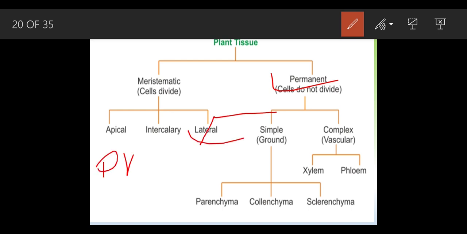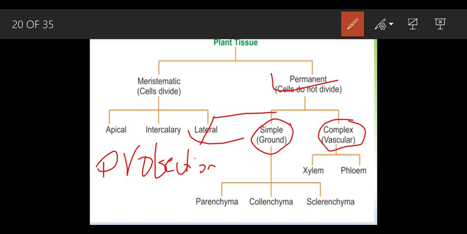They will work for protection. They are going to work for supporting, and they are going to work for the conduction part. Again, this supporting has been classified into parenchyma and sclerenchyma. And this conducting has been classified into two parts, that is the xylem and the phloem.